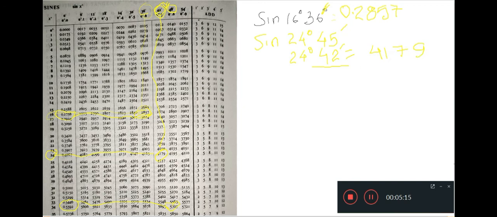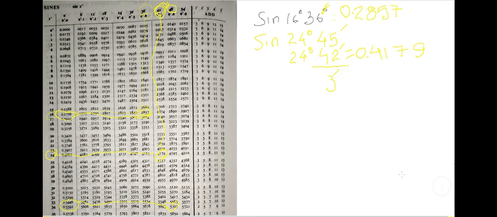So going back again to the same table, this is 4179. Go extreme left again, and there you can see the number under 0 minute is 0 point. That's why here also I'm going to write 0 point. But the question was telling you to find 45 minute and not 42 minute. So now you can see there is a difference of 3 minute between the two.